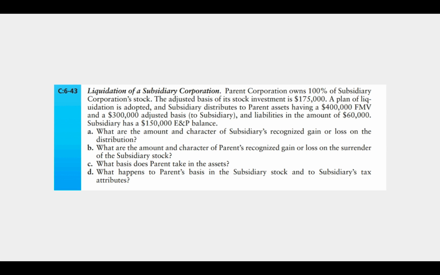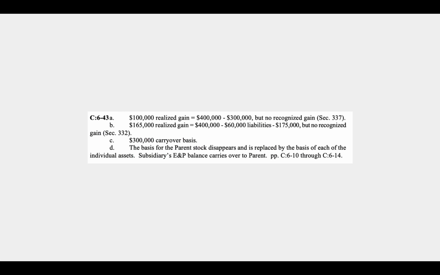Part B, what are the amount and character of parent's recognized gain or loss on the surrender of the subsidiary stock? Again, under the normal rules, we would compare the assets the parent is receiving with the parent's adjusted basis in the subsidiary stock. And here they also took over the liability. So they received an asset worth $400,000, but we would subtract the value of the liability. So they'd receive $320,000 worth of asset. We would compare that with its $175,000 adjusted basis, and we would have a gain. But again, that's a realized gain, but it's not recognized because of Section 332.